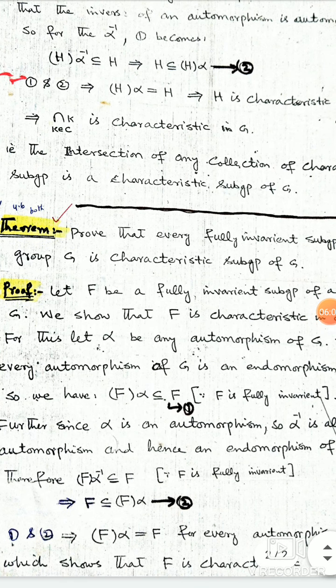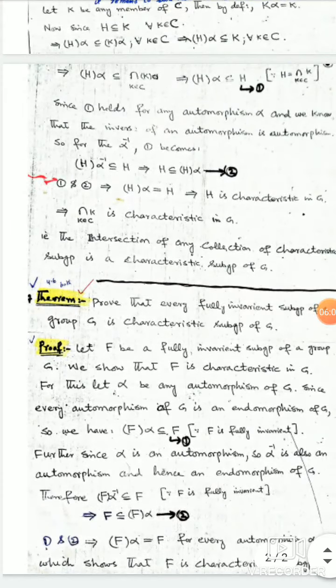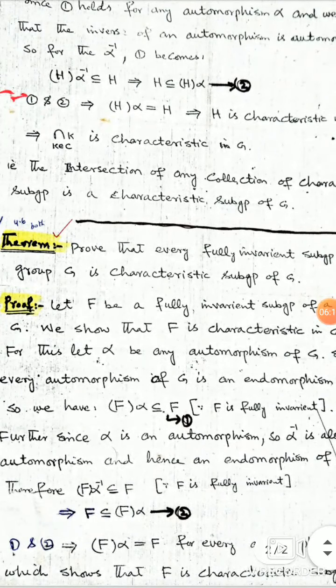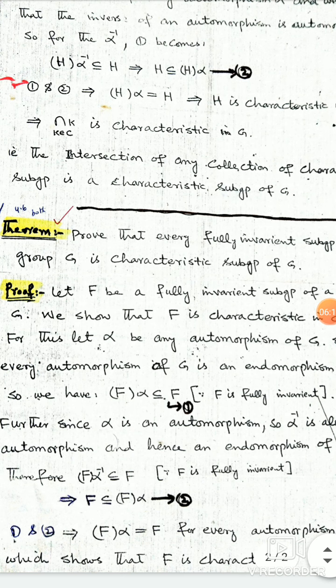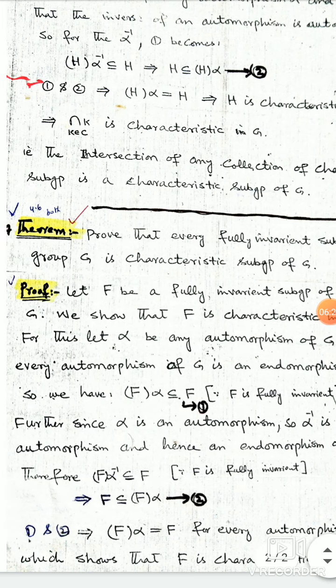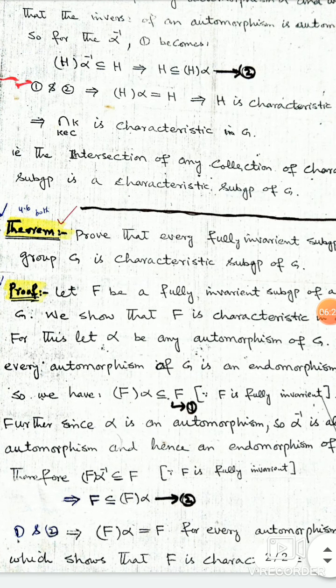Now we have the next theorem. Prove that every fully invariant subgroup of a group G is a characteristic subgroup of G. Proof: let F be a fully invariant subgroup of G. Then we show that F is characteristic. F is fully invariant.